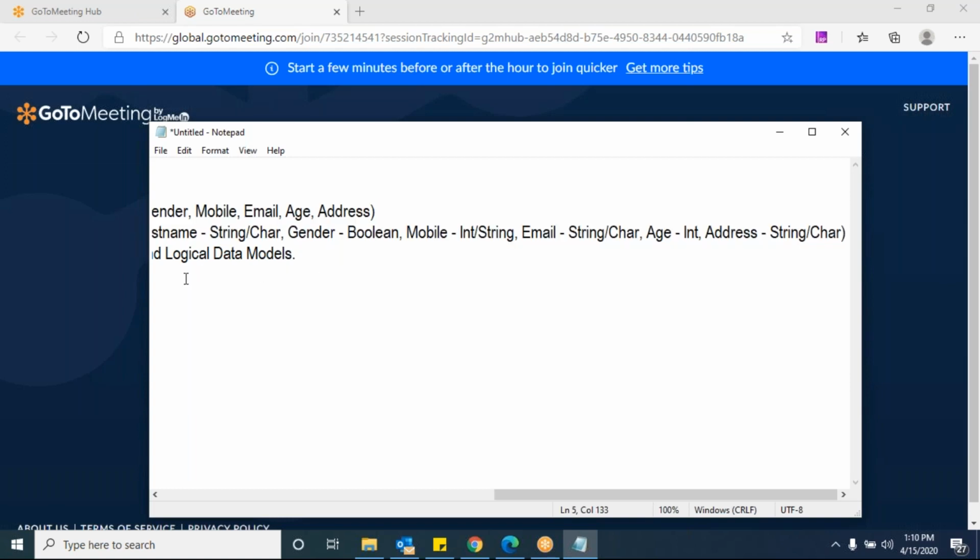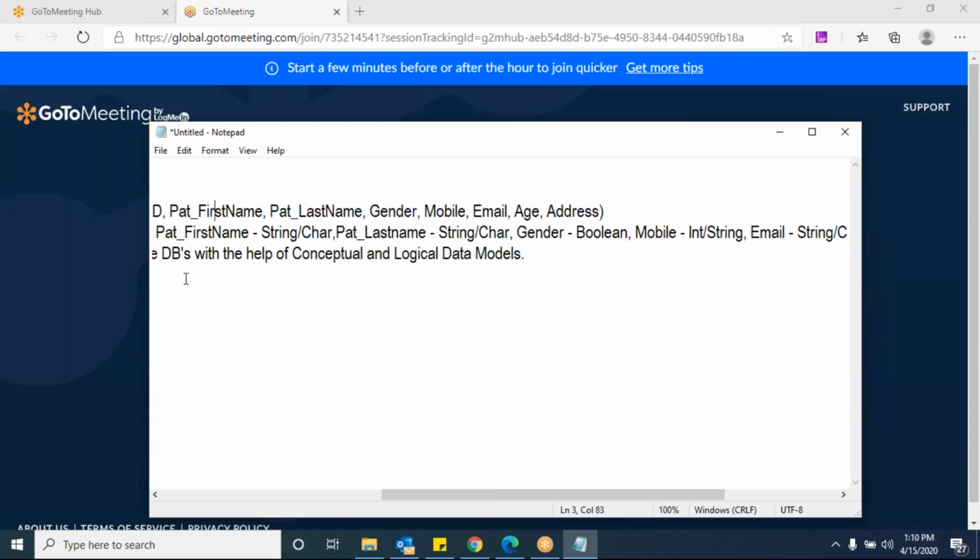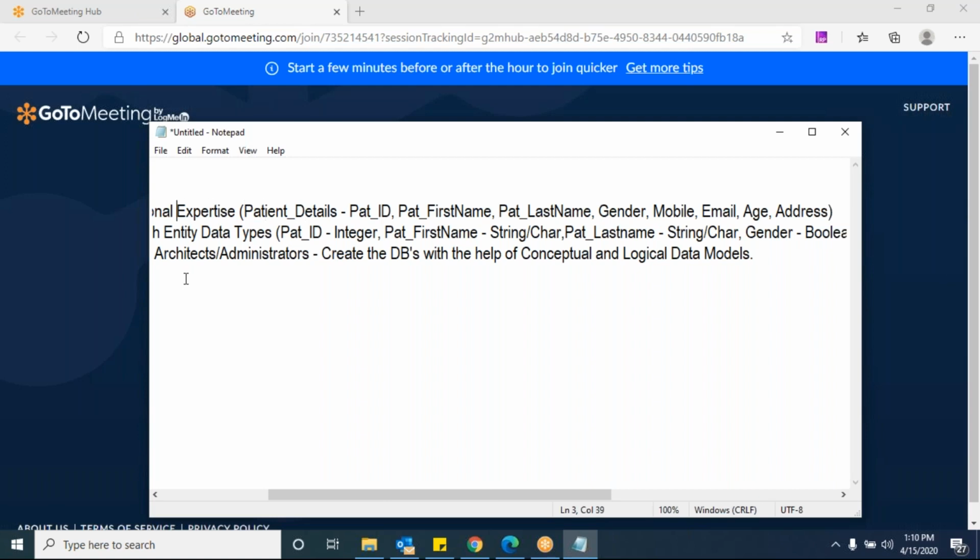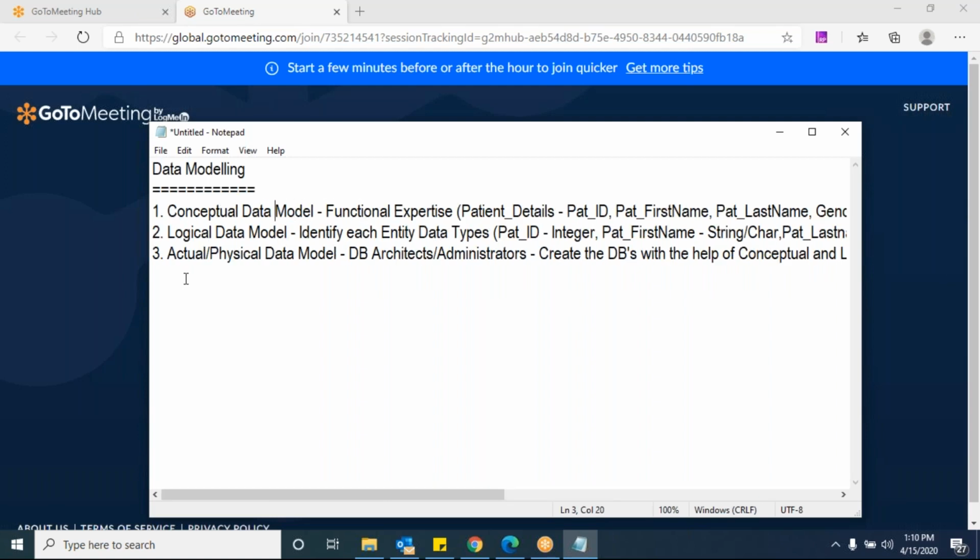The latest DBs don't contain any data types, like just now he told, MongoDB, or even hierarchical DB models, their logical DB model is not required. Is that clear now? Karthik, your point is addressed. But the conceptual data model is mandatory to give, because being a functional expert, you know what information is being stored in the system and what information you require to generate reports, right or wrong? So this is mandatory for us.